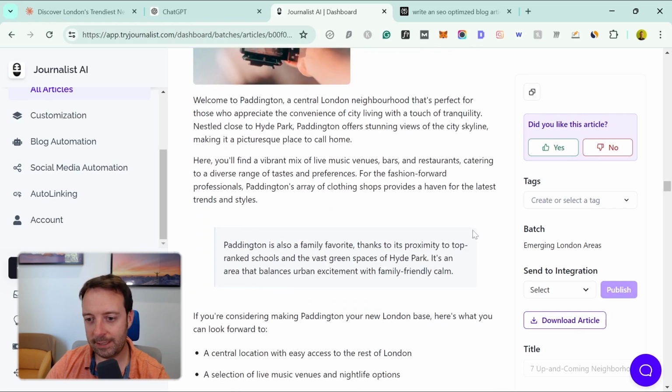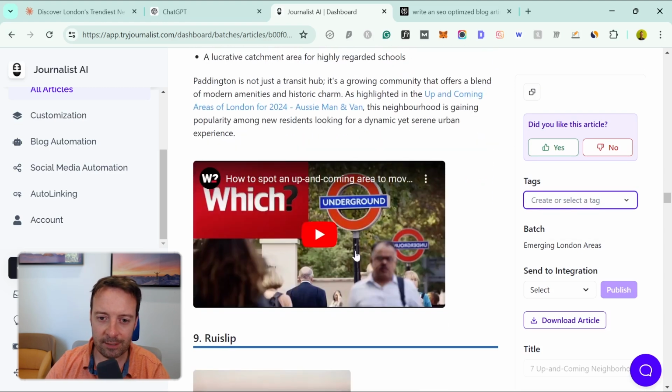Your external links. You can also send to an integration, right? So you can integrate it into your website, your WordPress, Webflow, Ghost, all of these platforms. You can just one click publish or send it as a draft to your website. So what you can see here, there's just videos as well. So the whole workflow of creating a blog post is being helped with this tool, Journalist AI.